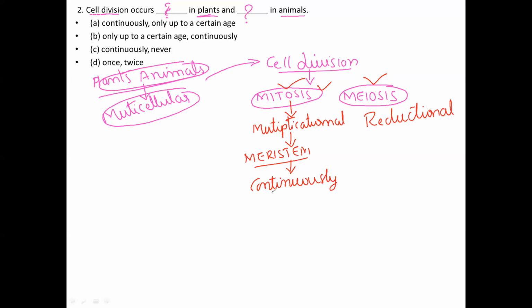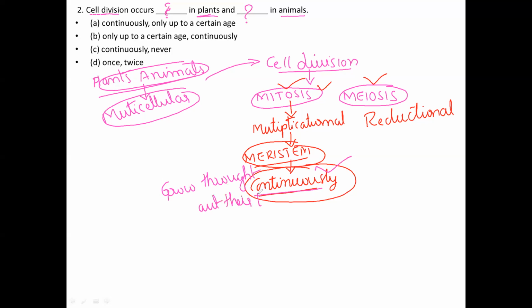Because meristematic tissue is present, there is no limited time for growth. Plants grow until they die, meaning they grow continuously throughout their lifespan.